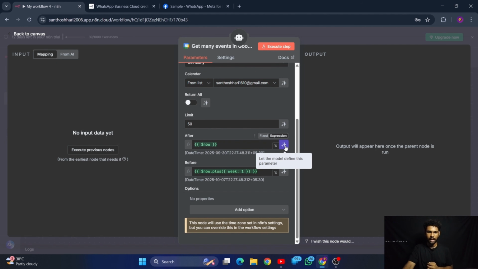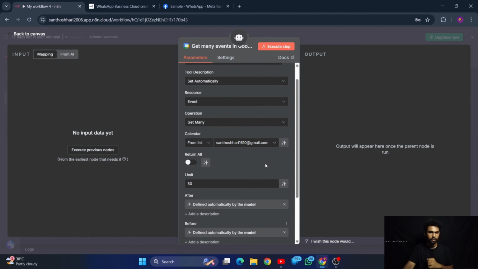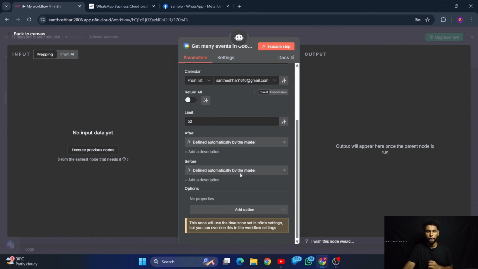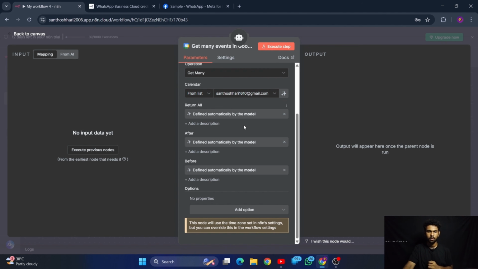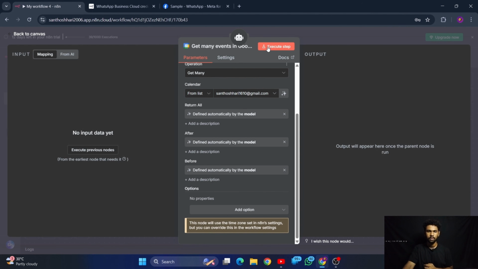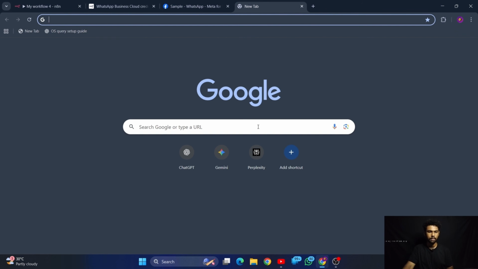Let the AI decide the after and before things based on the input. Let the AI also decide what to return. Once everything is settled, let's go back. Let me save this node. Let me open my Google Calendar.